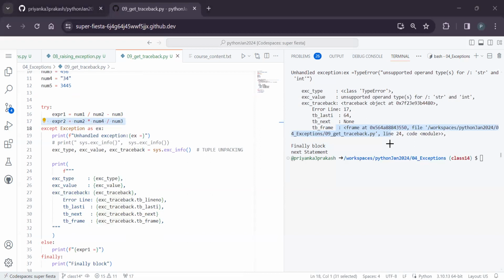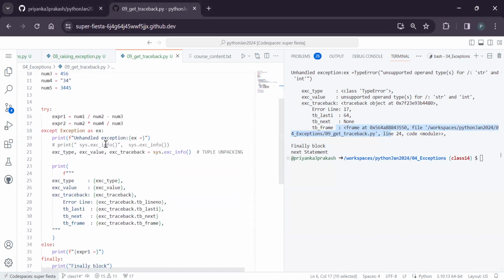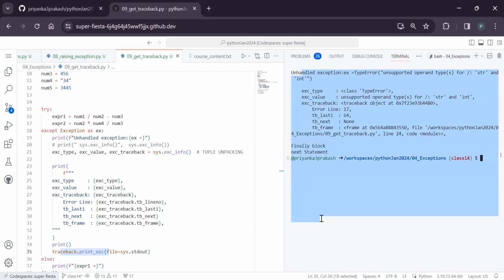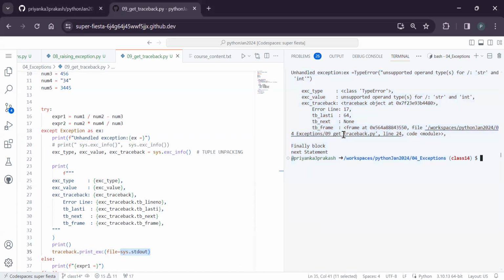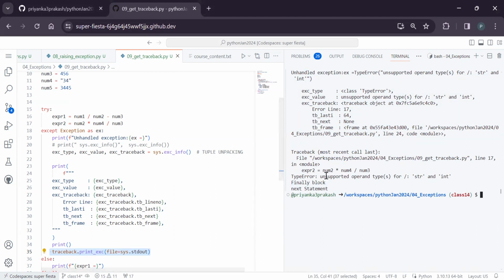In the same fashion, there is another way to deal with this kind of thing. There is one more thing called the traceback module. With that also we can get it. If you want to work with traceback, we need to work with stdout. Generally, tracebacks will not be written to the output console. The output console is only for development and learning. Generally, we need to write to a file, like a log file. If I say stdout, it will come in the output, or if I give a file handler, it will go to the file. So if you give traceback dot execute information, it will take that information and print it.